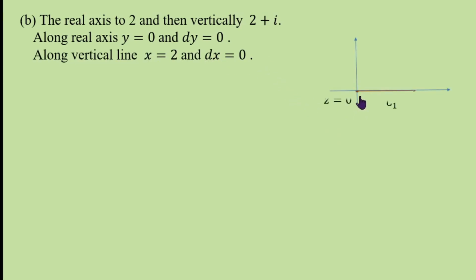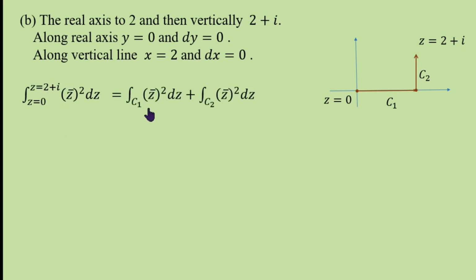The question is, integrate from 0 to 2 along C1 and then 2 to 2 plus i, that means (2,0) to (2,1), along C2 vertically. Therefore, the integral over C is nothing but the integral over C1 plus the integral over C2. Here, substitute.